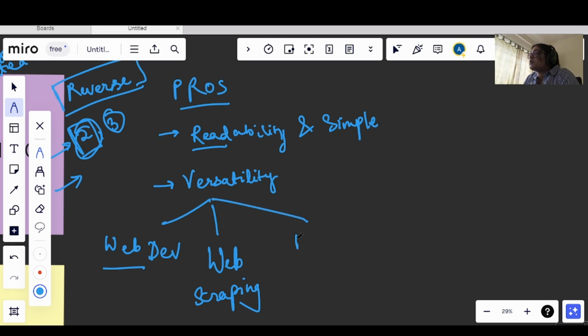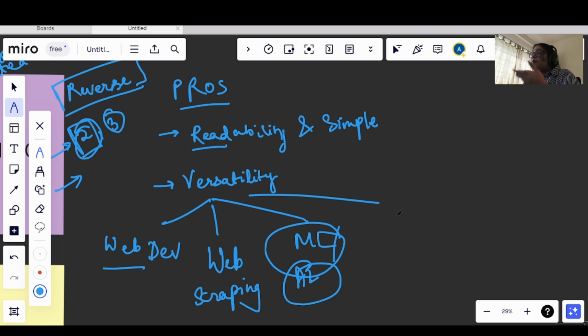Then the other thing is ML, machine learning. Python is very important in the field of ML. There is R also, but nowadays Python is mostly used in ML and AI. Python plays a very important role in this field. Then there is automating something. Let's say we have to perform some test. Python has the Selenium framework, so we can use that to automate our testing and work.